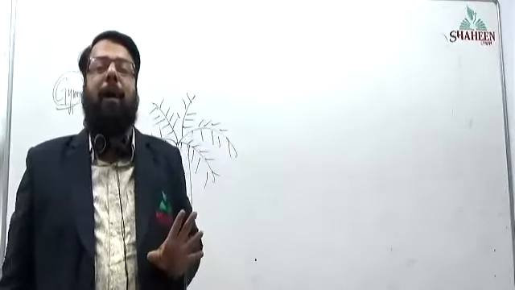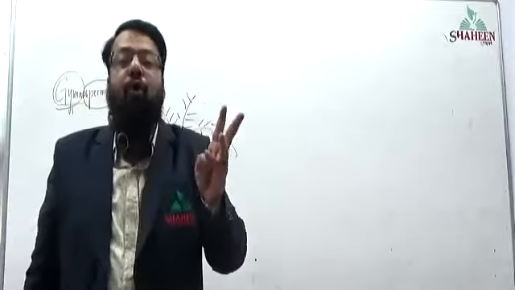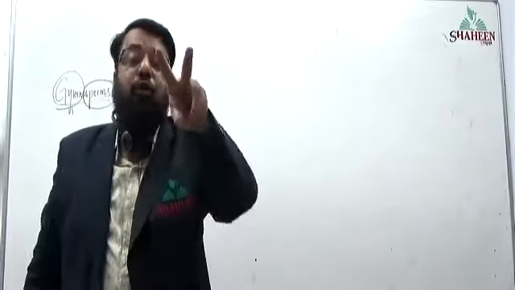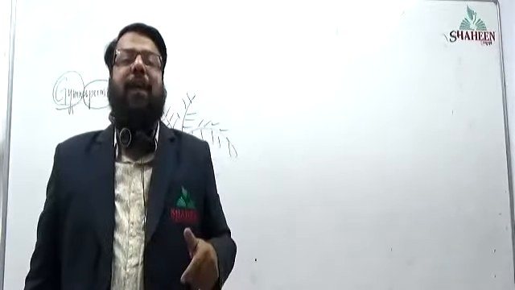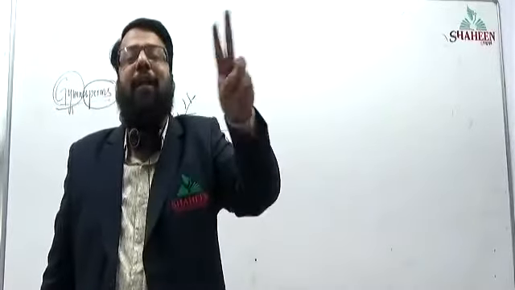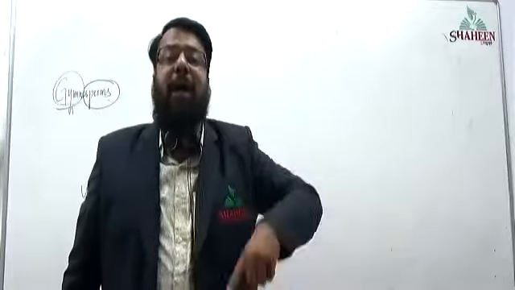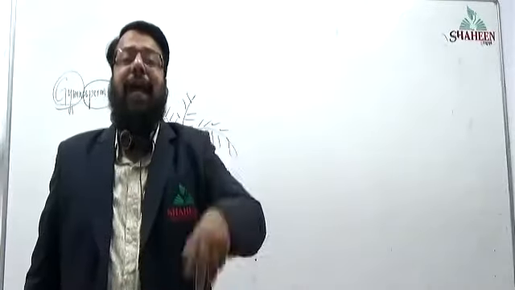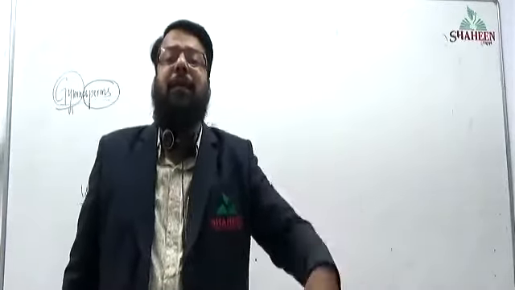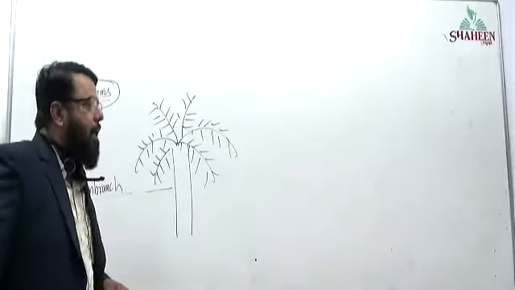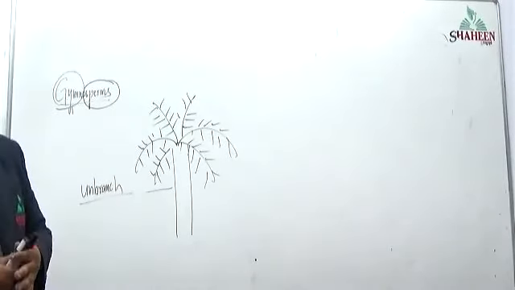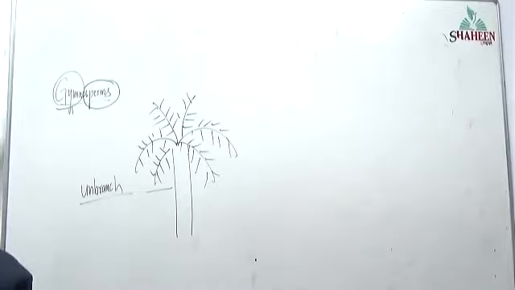So for the root, we have two associations, one with fungi and one with cyanobacteria. For the stem, we have unbranched and branched. Unbranched is Cycas; branched is Pinus and Cedrus. Okay, that is about the stem.